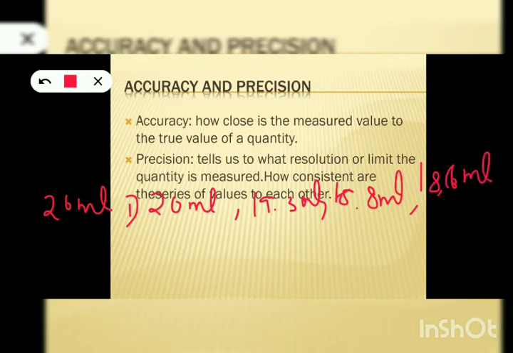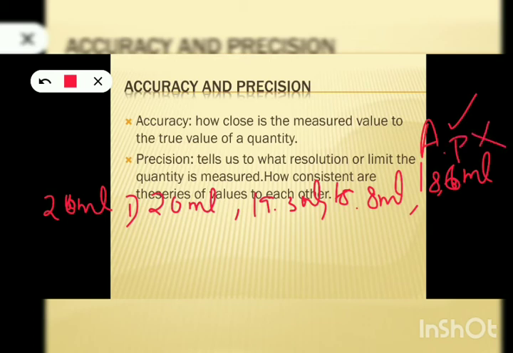Are they accurate? Are they precise? Here these values are accurate because they are somehow close to the true value, but at the same time they are not precise because they are not consistent with each other. So accuracy is good but precision is bad.